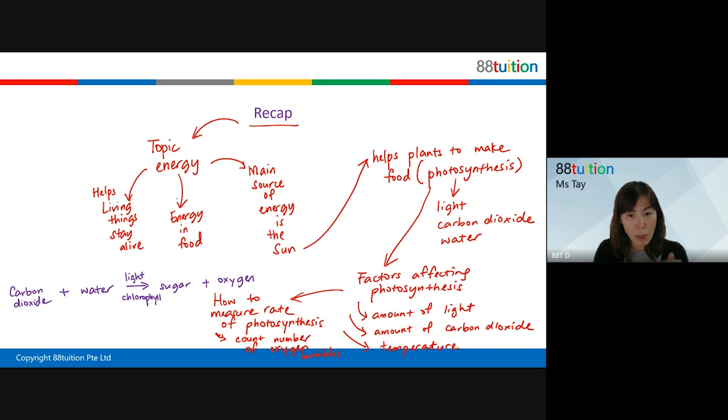Now, if you all know this, then you must know something. Plants carry out photosynthesis in the chloroplast. Here in the chloroplast. So if questions ask you where will photosynthesis take place, you must know that it's actually in the chloroplast. Any question here?